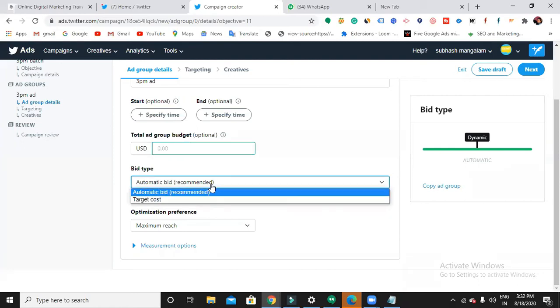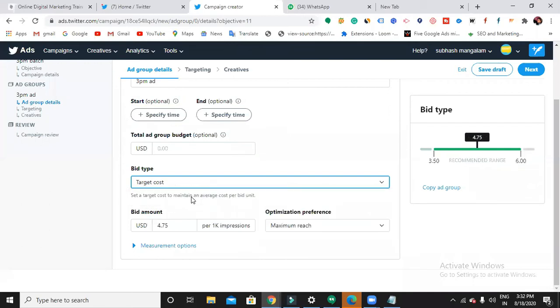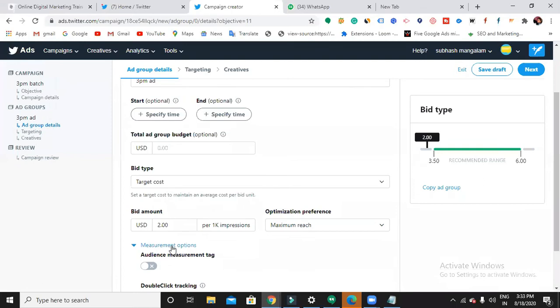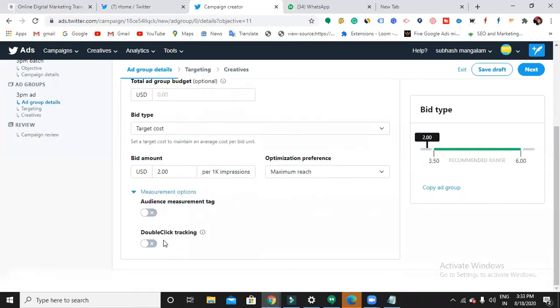If I click this drop down, I have one more option like target cost. Can you see bid amount per 1,000 impressions? When I choose this target cost, it is manual bidding. I am specifying how much I would like to pay for 1,000 impressions. My budget was $10 per day, so I'll go with $2. Next comes the measurement option. Audience measurement tag and double click tracking are useful when you want to track. As of now, not required.